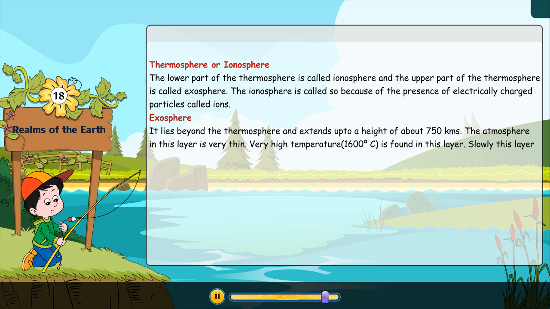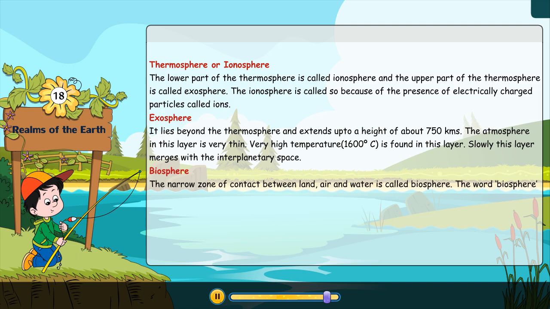Biosphere. The narrow zone of contact between land, air, and water is called biosphere. The word biosphere has been derived from the Greek word bios, meaning life, and the Latin word sphere, meaning total range. Every living species on the earth is part of the biosphere.